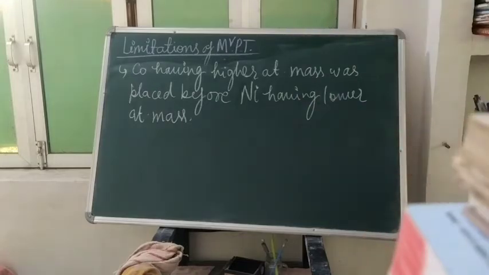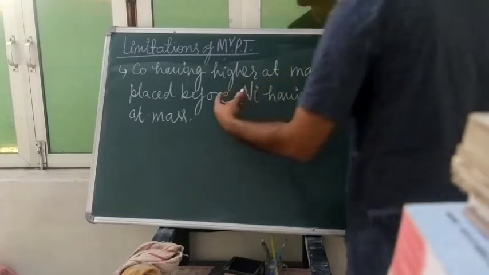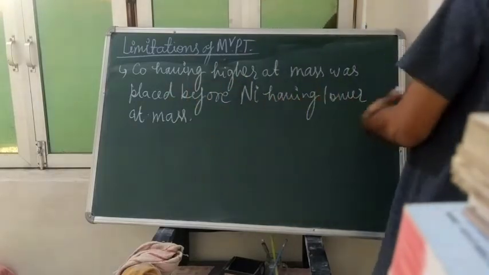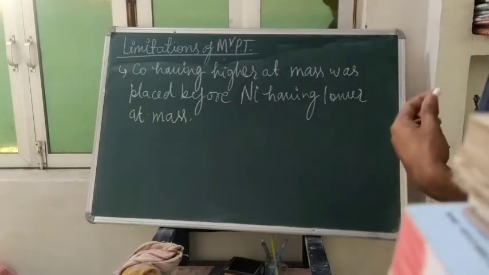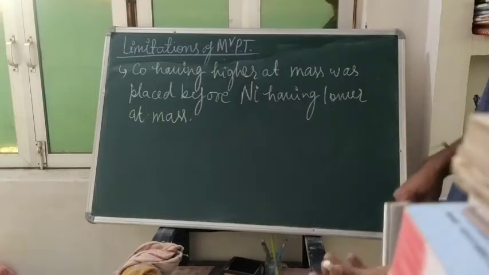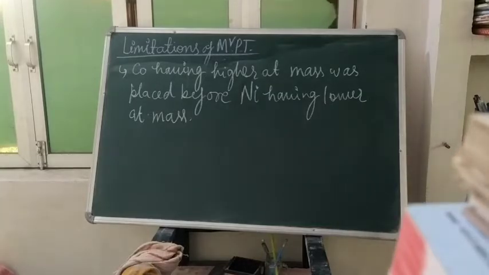So we will look, the first limitation was that cobalt having higher atomic mass was placed before nickel having lower atomic mass. The key in Mendeleev's periodic table was the increasing order of atomic mass.